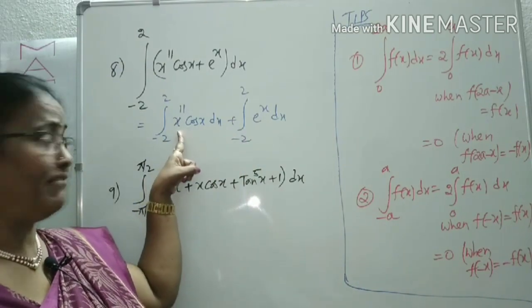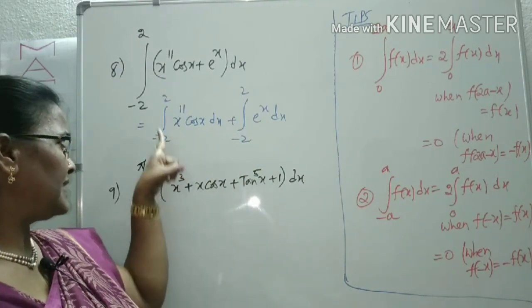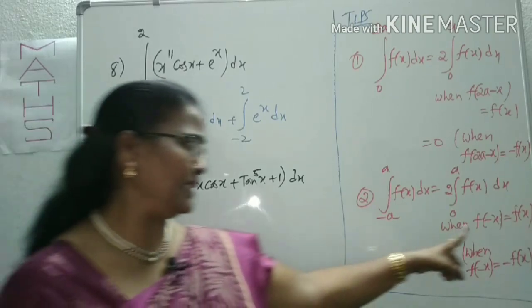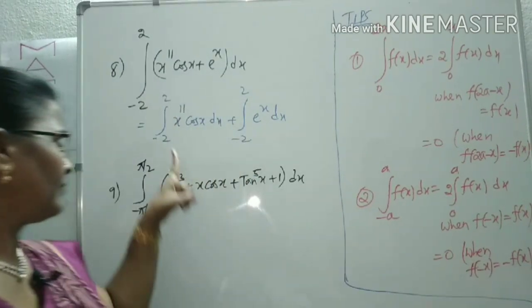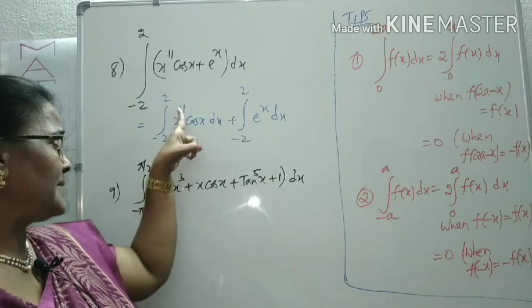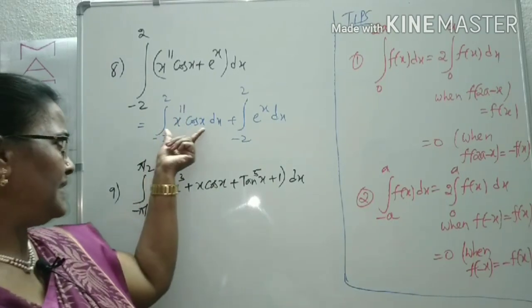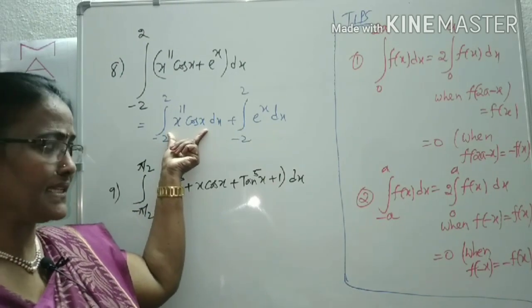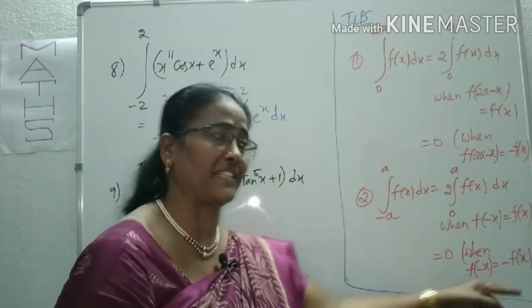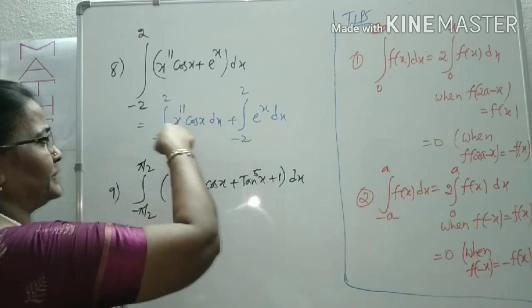For x power 11 cos x, in place of x take minus x. Minus x whole power 11 is minus x power 11, and cos of minus x is cos x only. Clearly f of minus x equals minus f of x, which means this integral is 0.